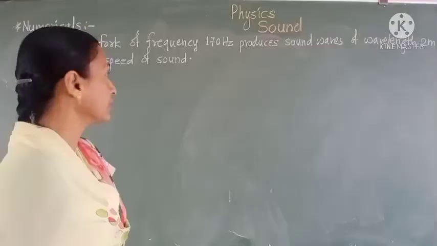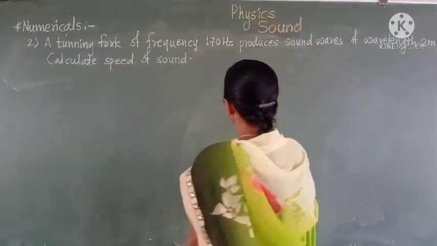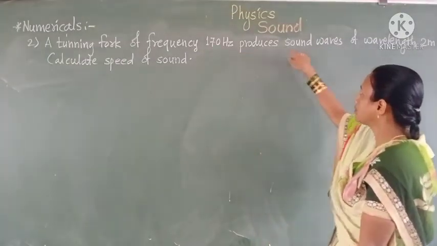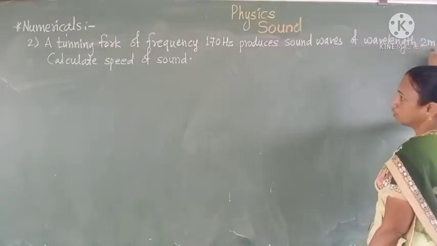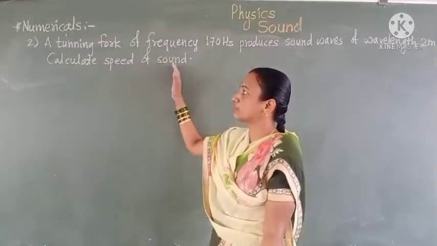A tuning fork of frequency 170 hertz produces sound waves of wavelength 2 meters. Calculate the speed of the sound.